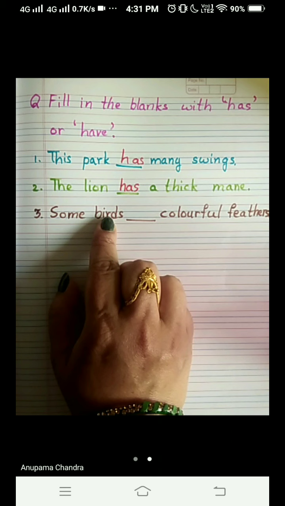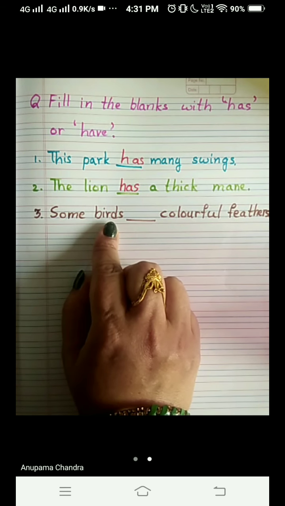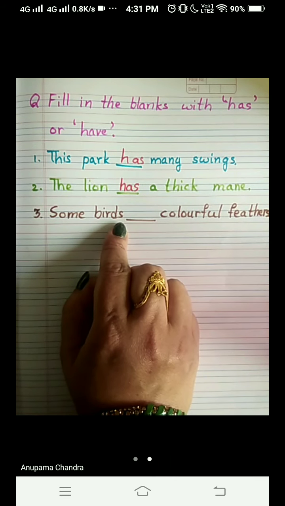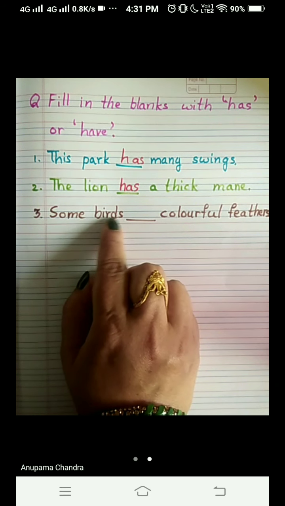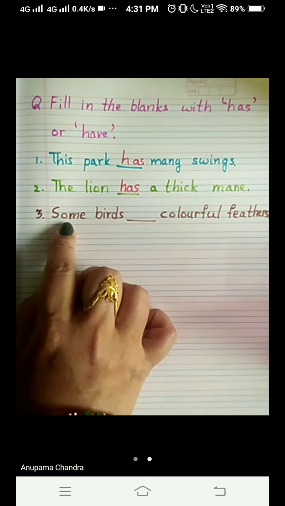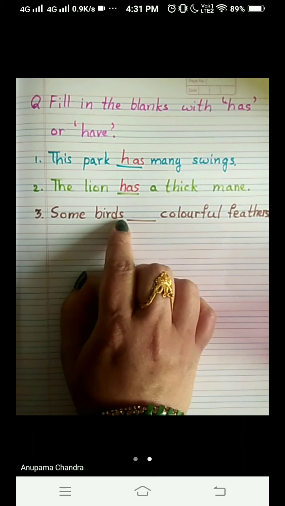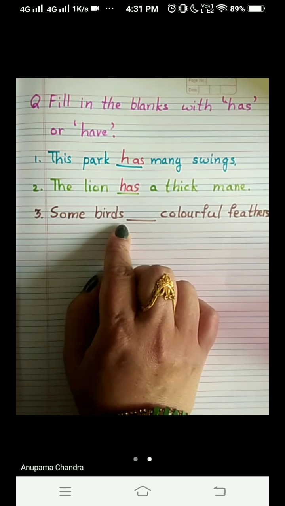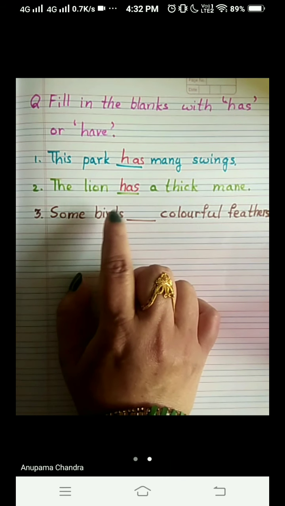So we have to check out the number. How many birds are there? One or more than one? As it is written here, S, that is the plural word. Bird is singular and birds are plural. So birds means more than one. And also some is written. Some means more than one, right? Because some is written and also S is written, with these two things we come to know that the birds are more in number, more than one.